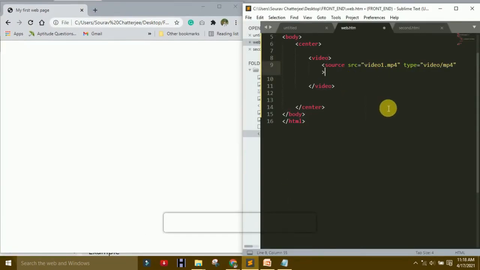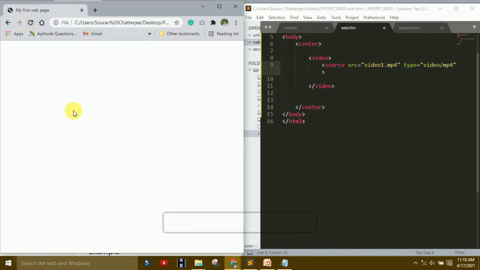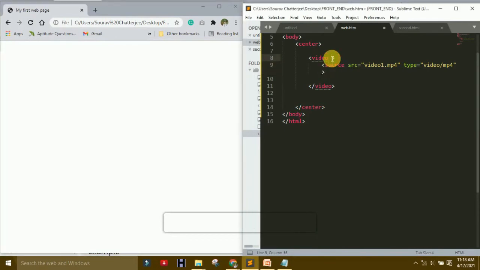If we refresh it, you see nothing changes. Why is it not showing? We have the video but we did not control it. I will tell you, without height it is not showing. Use 500 pixels for height, and a width of 300 pixels.